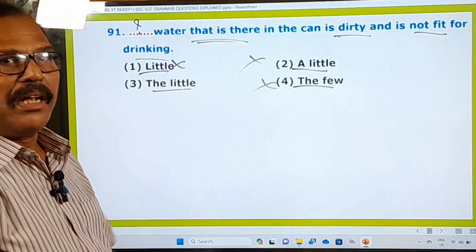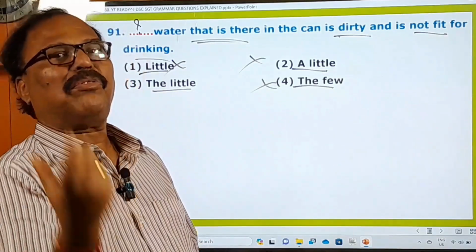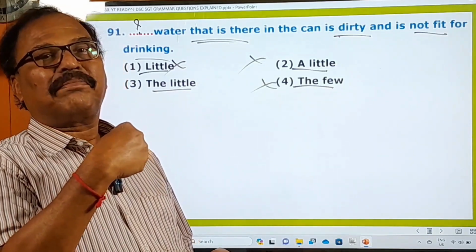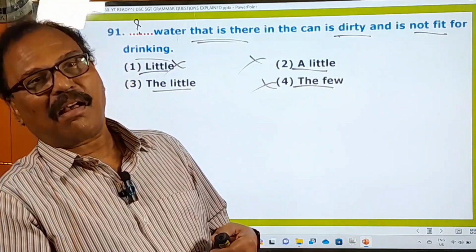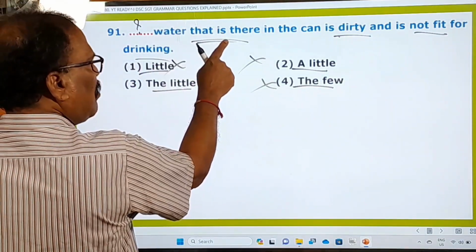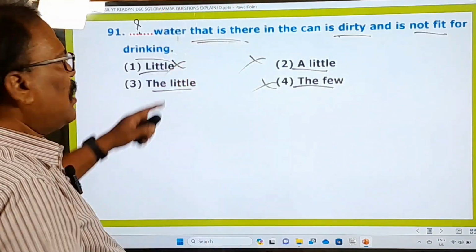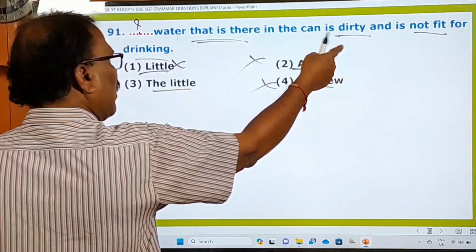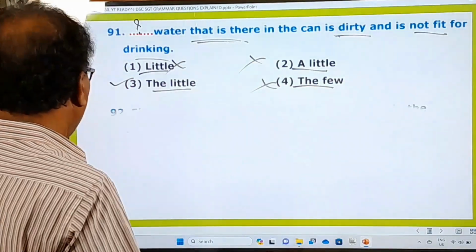The little money that was with her, the little time that we had, whatever you can say. So generally "the little" is always used with an adjective clause and it's a must, and it can be clearly given here or it is also implied sometimes. Okay, you can watch this point in that video and understand that. So the little water that is there in the can is dirty. So here this third one is the right one, all other answers are wrong ones. Okay, right. Now let's go to the 92nd one.